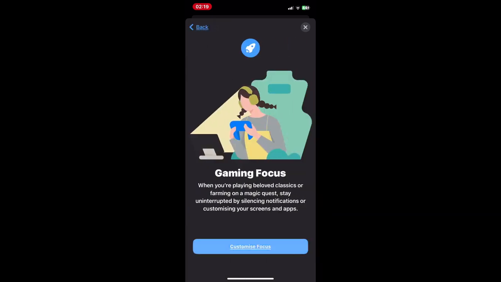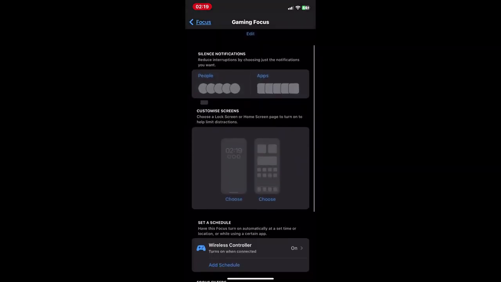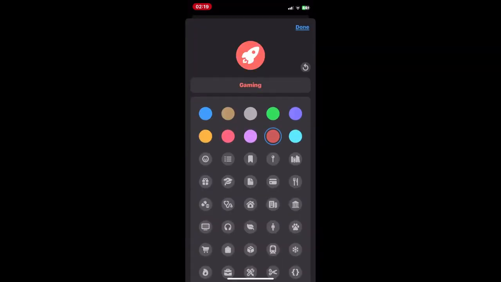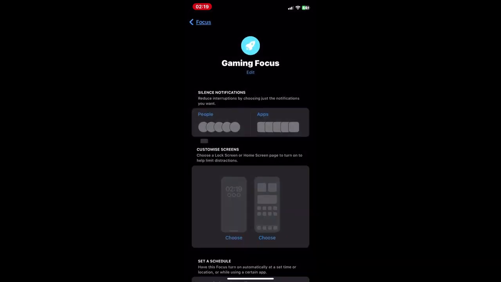So first of all, go to the control center: swipe down from the top right corner, or swipe up from the bottom on iPhones with the home button. Tap on the focus icon. It looks like concentric circles. You'll see available focus modes you can choose from.